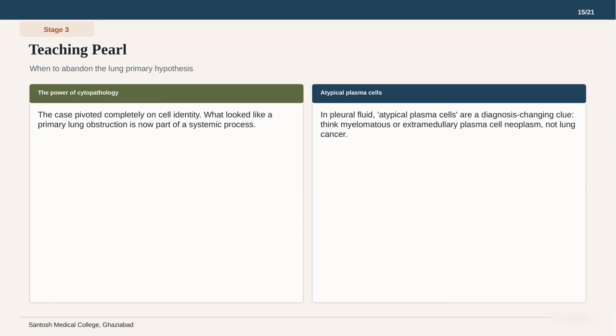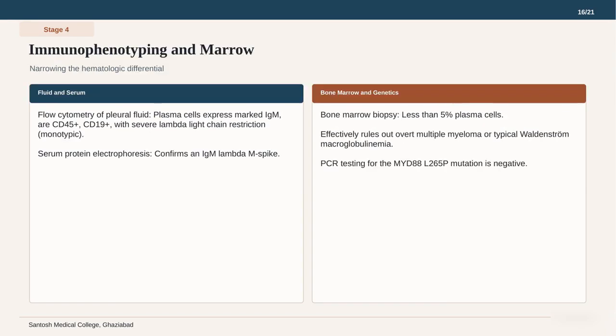This realization reminds us that while imaging provides the map, pathology provides the destination. We must now look at the specific immunophenotyping and bone marrow results to nail down the exact type of plasma cell disorder. Let us examine those final laboratory details. Stage 4 brings us to the immunophenotyping and bone marrow results.